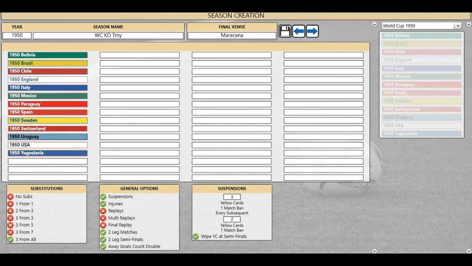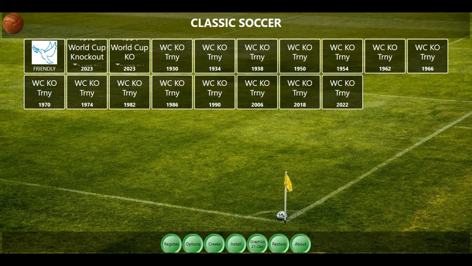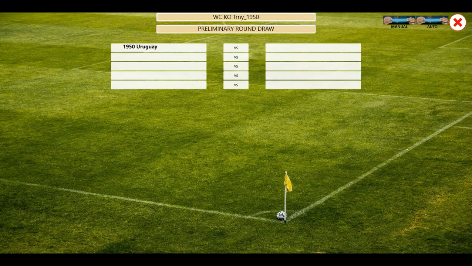So they went with 13 teams in 4 groups, but one group, Uruguay and Bolivia, had 2 teams in it, which was stupid. But anyway, we're doing a knockout tourney. If I'm doing my numbers right, 3 of the 13 teams will automatically qualify for the quarterfinals, and 10 will have to play for quarterfinal spots. So we'll do that. Preliminary draw.